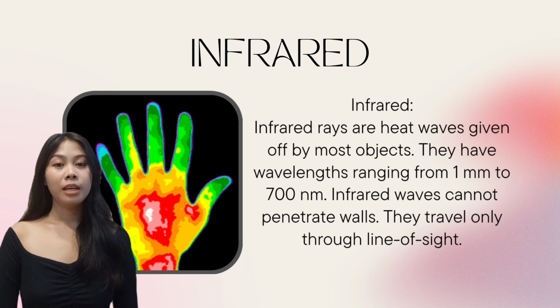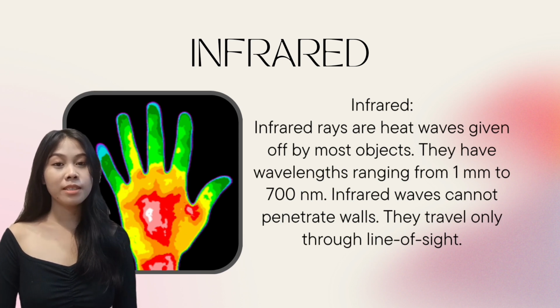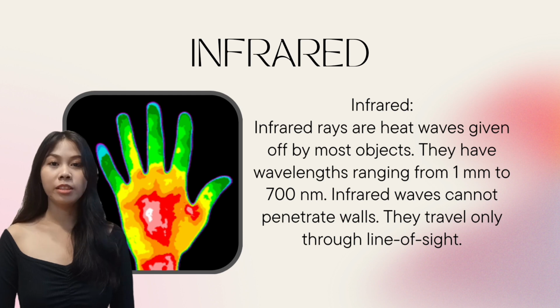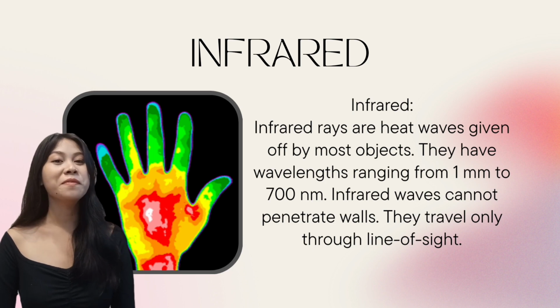Infrared. Infrared rays are heat waves given off by most objects. They have wavelengths ranging from 1 nanometer to 700 nanometer. Infrared waves cannot penetrate walls. They travel only through the line of sight.